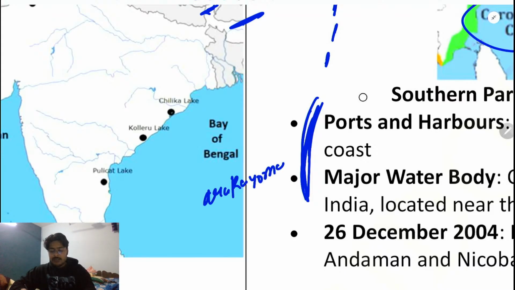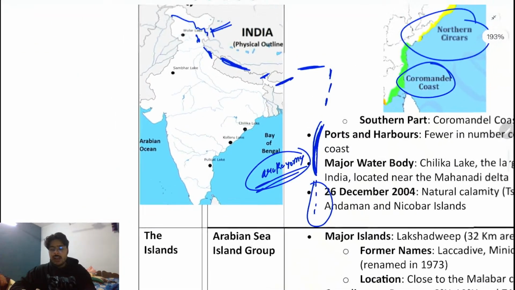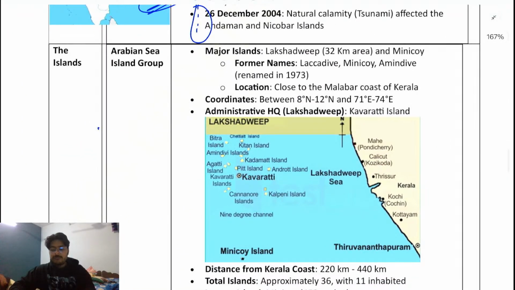This is the Arakayama range, and this Arakayama was further extended, or is itself called the Andaman and Nicobar. So Andaman and Nicobar is not any special or different island. It is just the stretch of your Himalaya only. Andaman and Nicobar and the Arabian Sea island group.